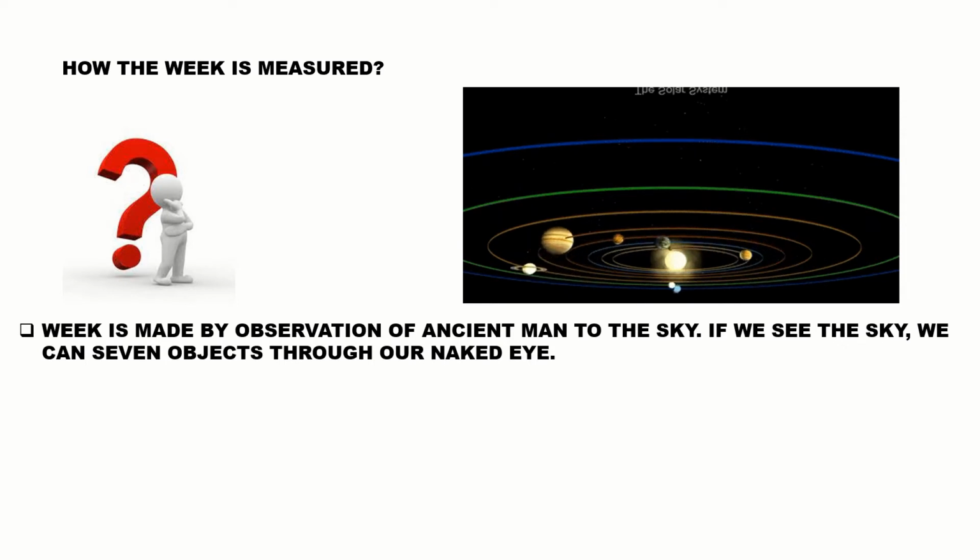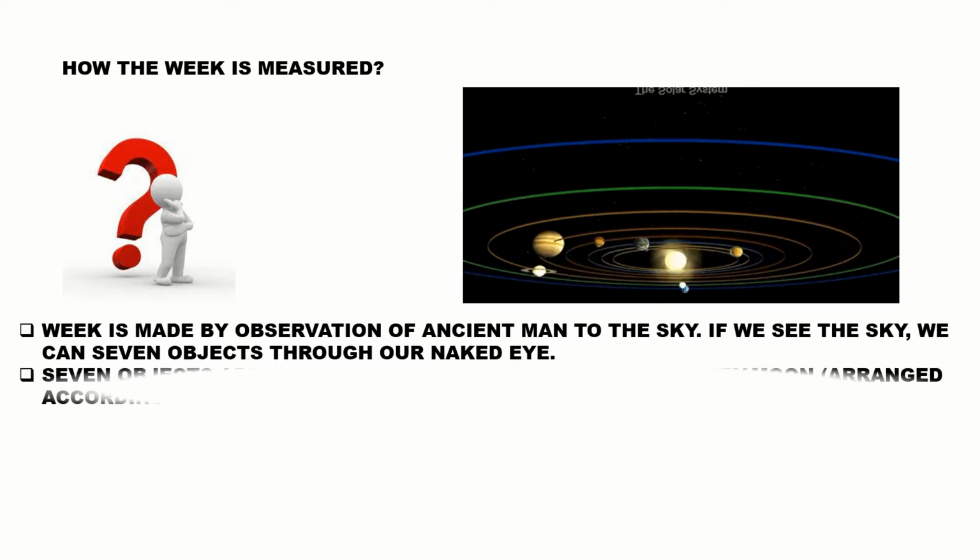How they decided 7 days, 7 periods, this was decided by the ancient people. They were looking into the sky with deeper reverence and intuition. The sky has 7 visible objects. They could see those 7 visible objects and they observed their cyclicity.